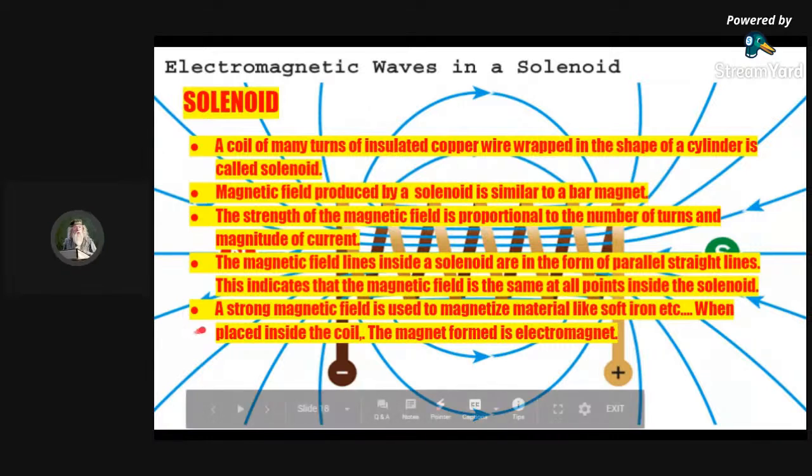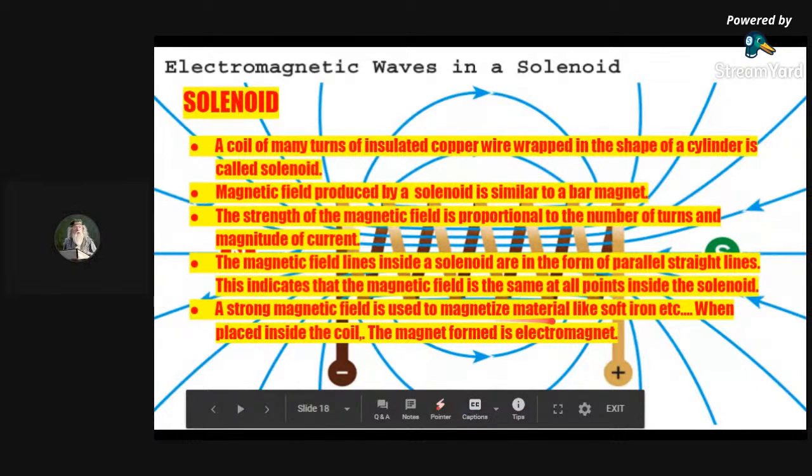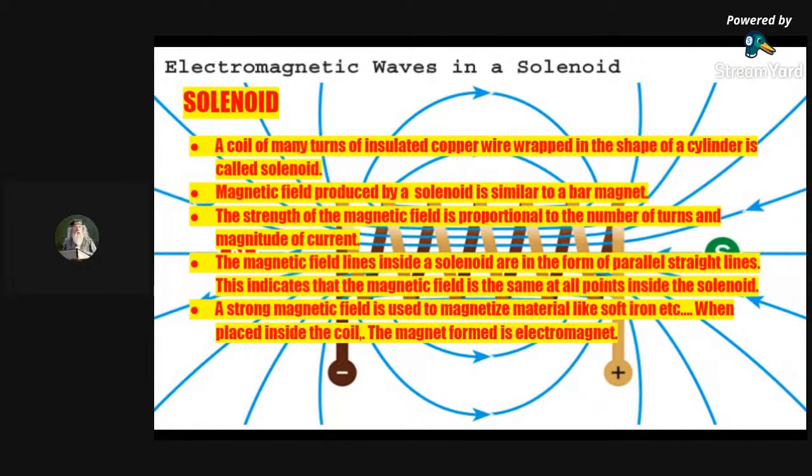A strong magnetic field is used to magnetize material like soft iron when it is placed inside the coil. The magnet that is formed is termed an electromagnet, which is a temporary magnetization. Electromagnet is a temporary magnetization, right? After some time it will again lose its magnetism, so it is a temporary magnetization.